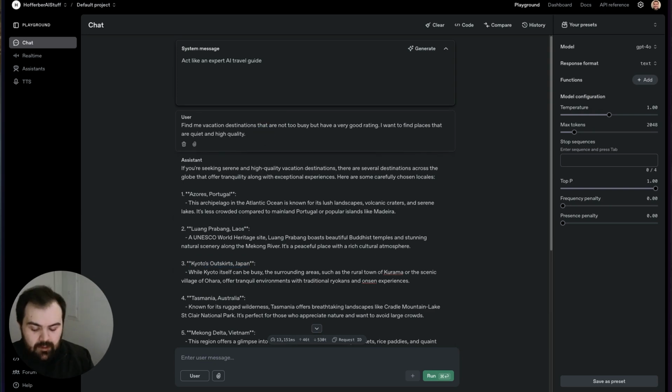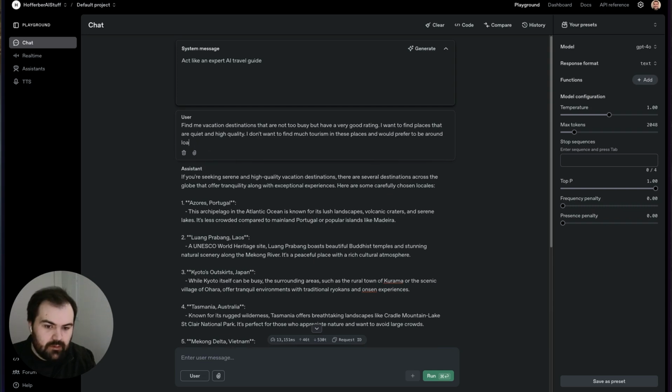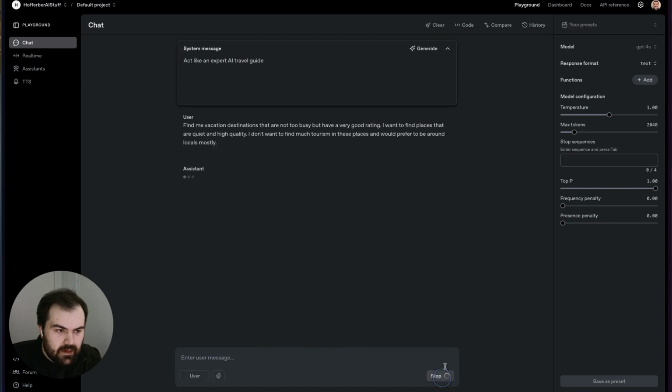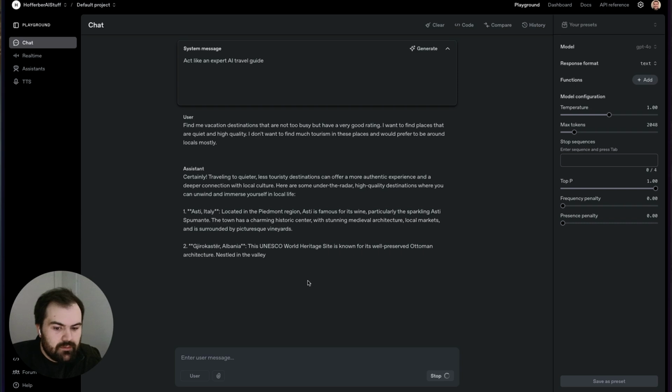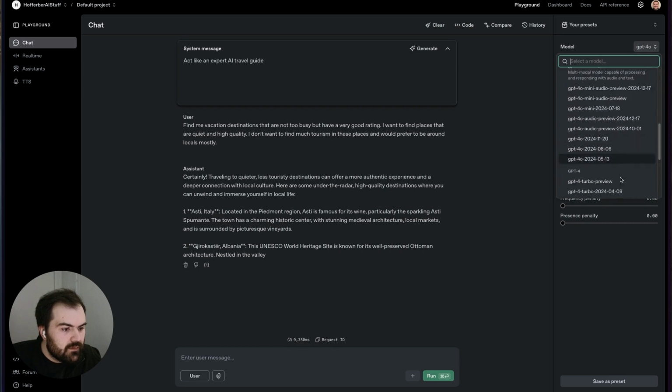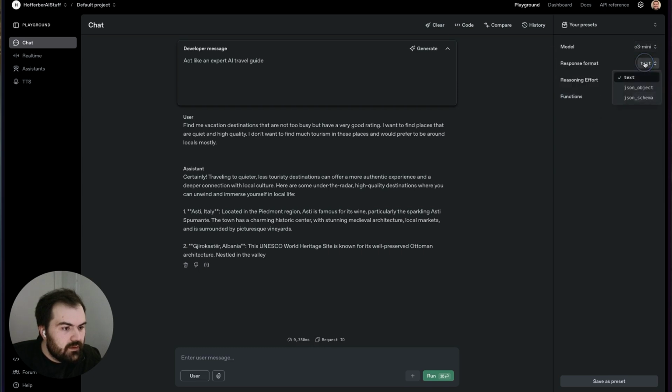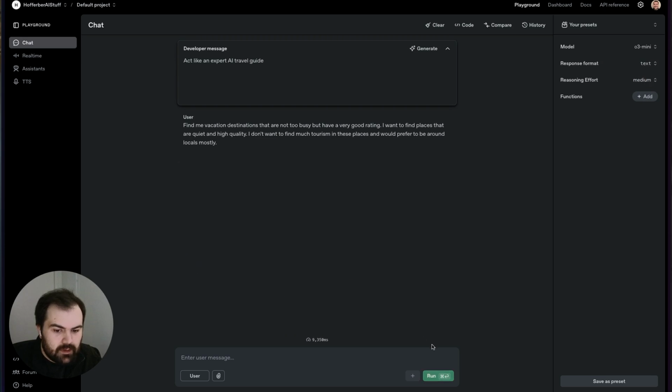So I don't want to find much tourism in these places, and would prefer to be around locals. Delete those two responses and then run that. So I am running GPT-4o, and I'm going to just go ahead and stop this, and I'm actually going to run this with O3 Mini instead. We are going to output it as a text object here, medium reasoning. That all looks pretty good. Okay, let me go ahead and try that instead.